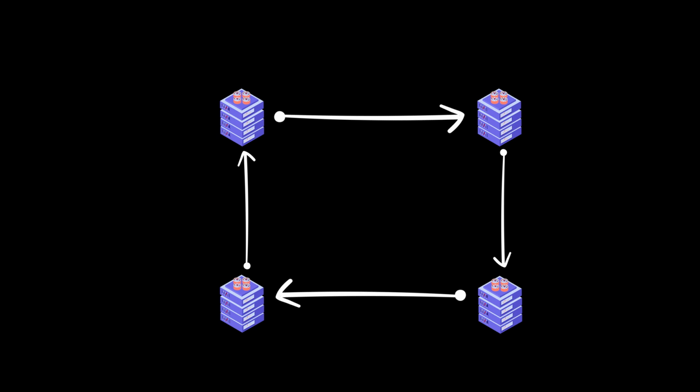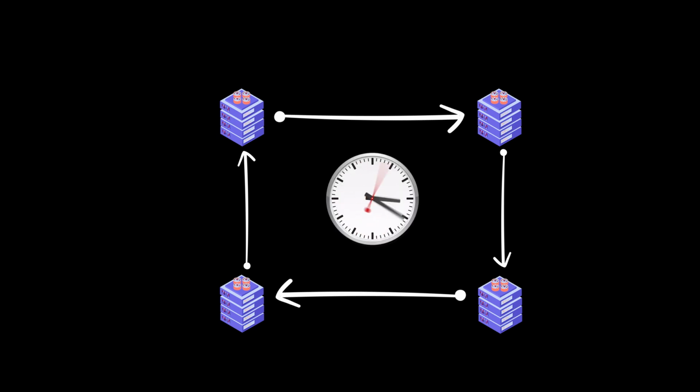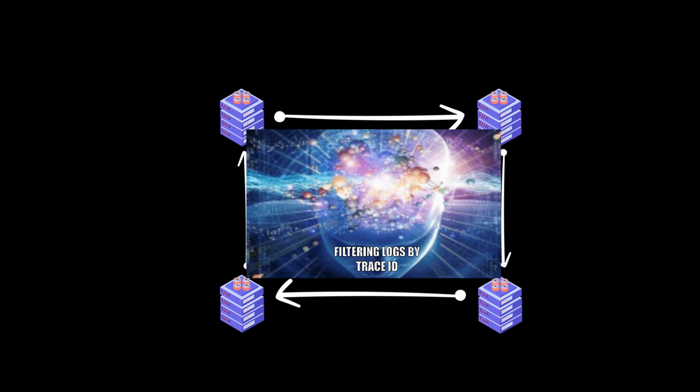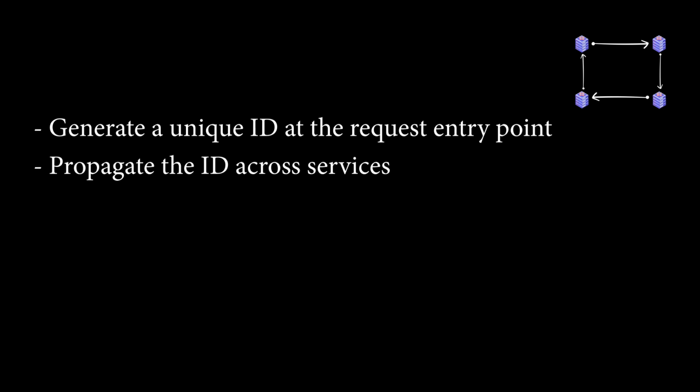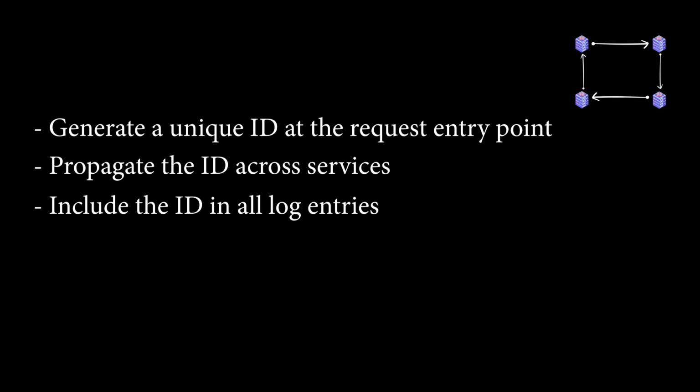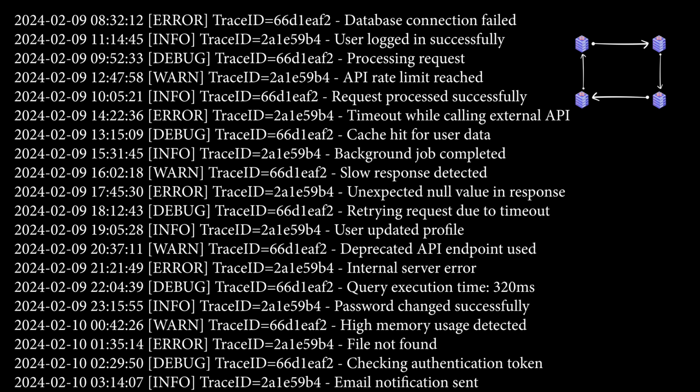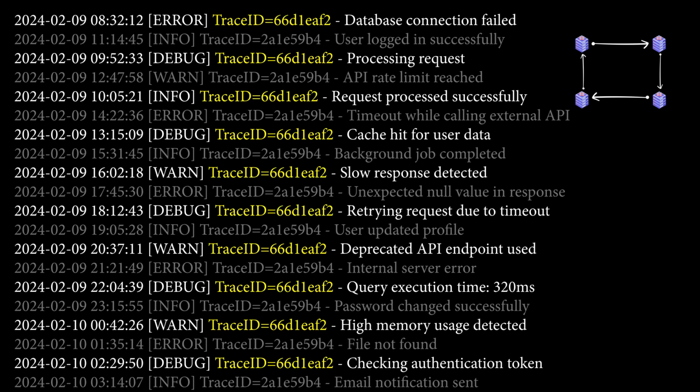And talking about trace IDs, in a microservice architecture, tracking a single request across multiple services can be time-consuming. That's why I recommend including a trace ID in your logs. Here's how it works. You generate a unique ID at the request entry point, you propagate the ID across services through your communication protocol, and you include the ID in all log entries. Now you can easily track request flows across services with just one filter.